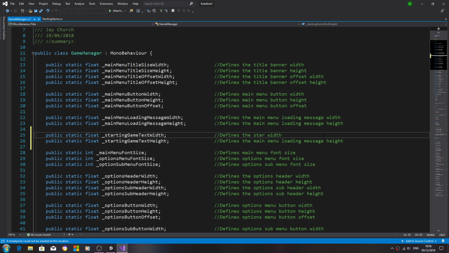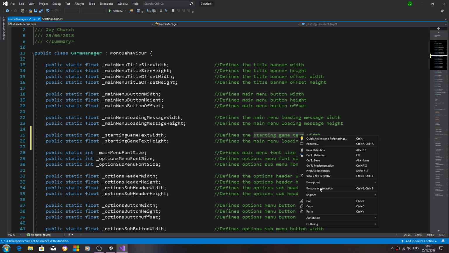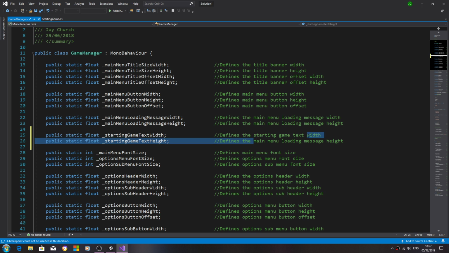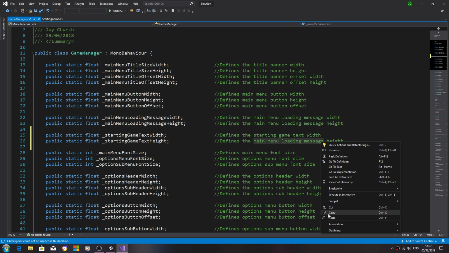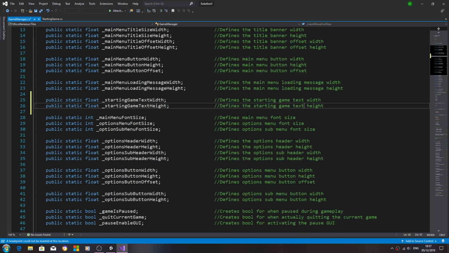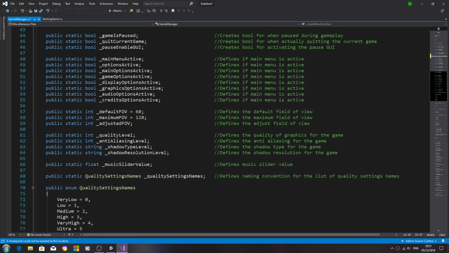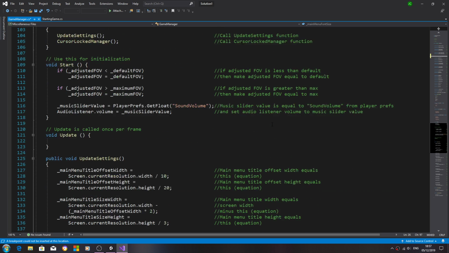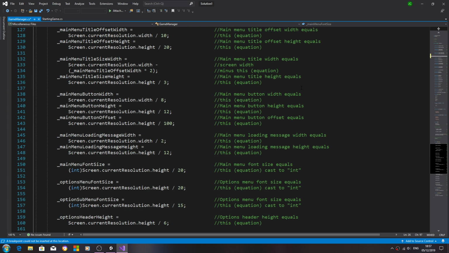And we'll change it in the comments as well. So let's just copy and paste that in. And with those two now created, let's come down the script.